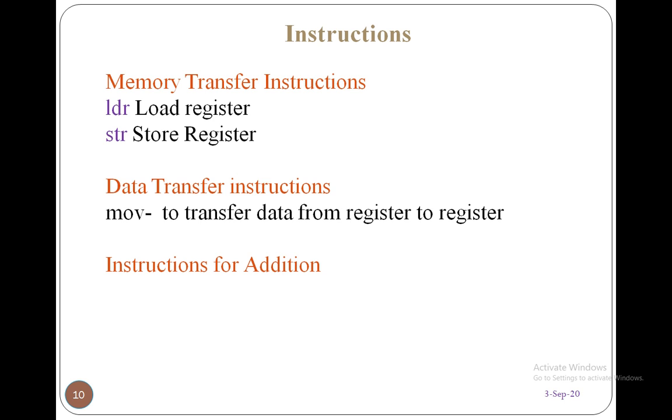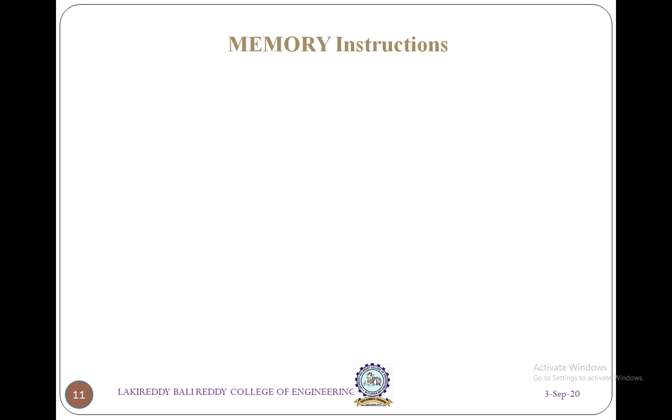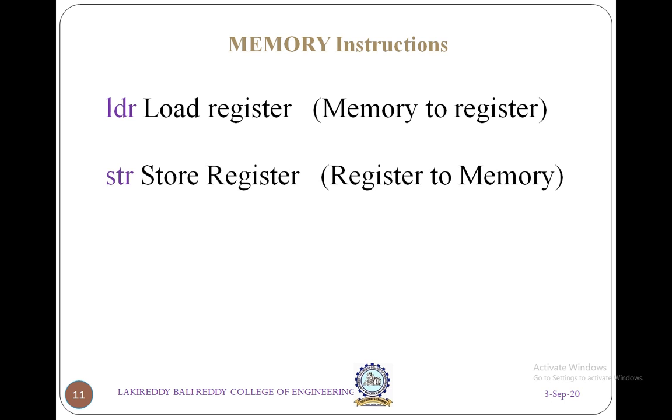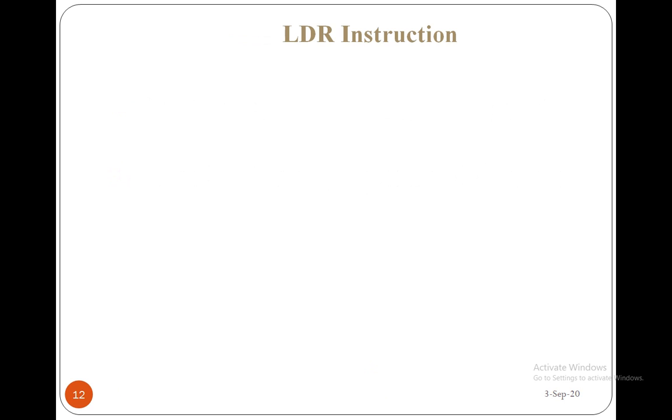And for the addition operation, the instructions are ADD, right? And also ADC, add with carry instruction. So these are the basic instructions we use for programming the ARM. And next, coming to the memory instructions in detail. LDR, load register, loads the data, that is, it transfers the data from memory into the register. Whereas STR, store register, transfers data from register to memory. That is, the register data is going to be stored into the memory by using the STR instruction. Now we'll see in detail what LDR and STR are.